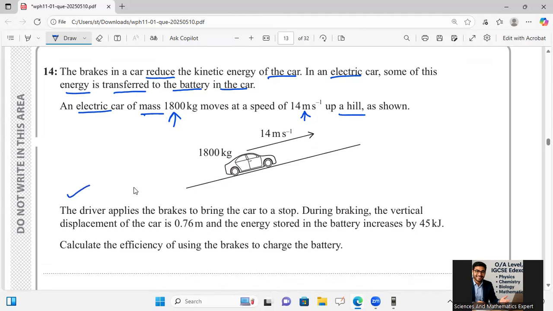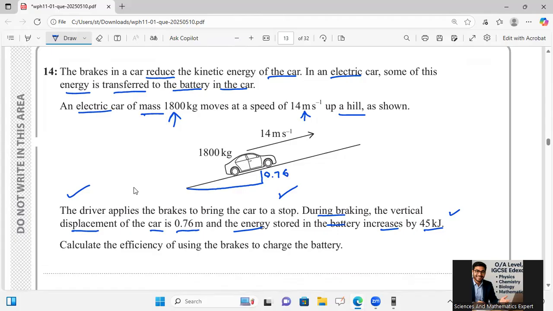The driver applies the brakes to bring the car to a stop. During the braking, the vertical displacement of the car is 0.76 meter, and the energy stored in the battery increases by 45 kilojoule.